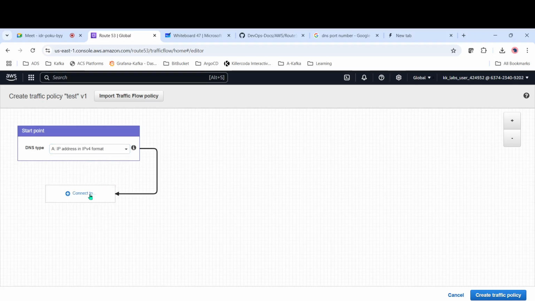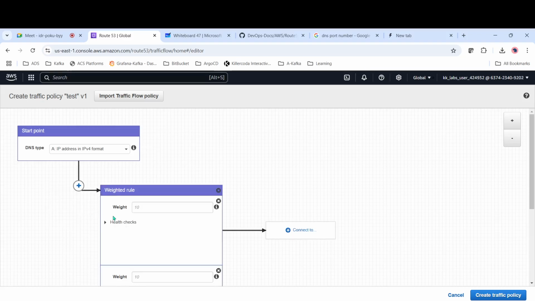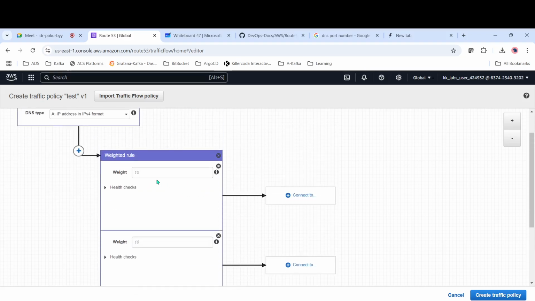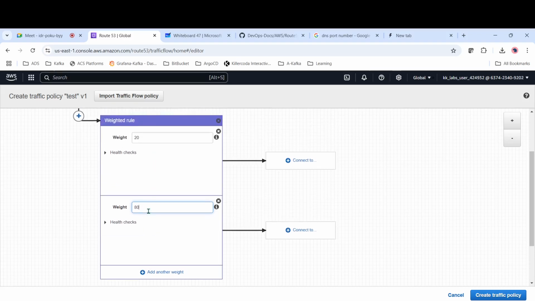And then connect to this IPv4. Which rule should it connect to? Weighted rule, failover rule, geolocation, latency, whatever it is. Let's consider weighted rule. And then I have to give the weight, how much weight I have to give. Let's assume one is 20% and another is 80%. Otherwise you can create three also. Let's consider this as like 40, 40, 20, 60.